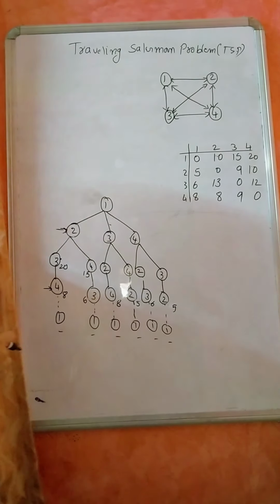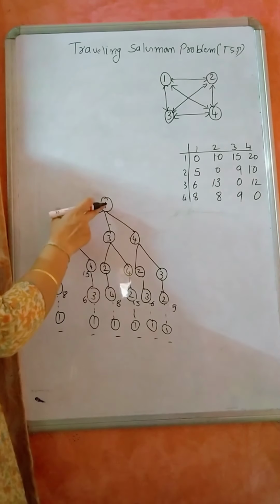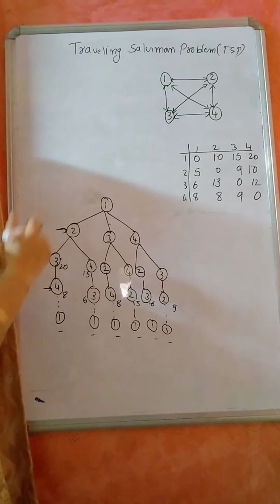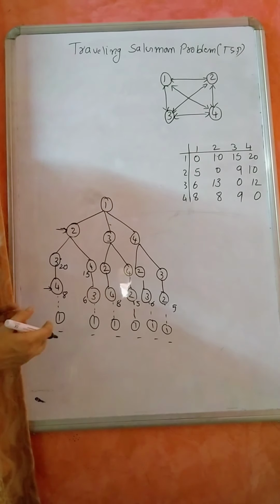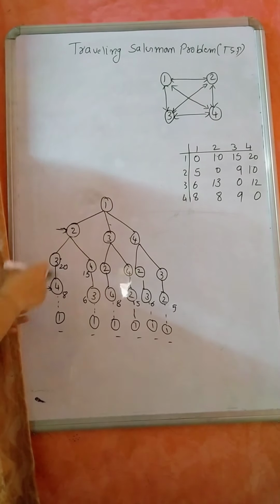Now assume that I am in 2, which means I am traveling from 1 to 2. Already I have traveled 1 to 2. Now what are the options I have from 2? Either I can go to 3 next, or I can go to 4. So there are two options for me. Which path do I select? Whichever gives me the minimum.